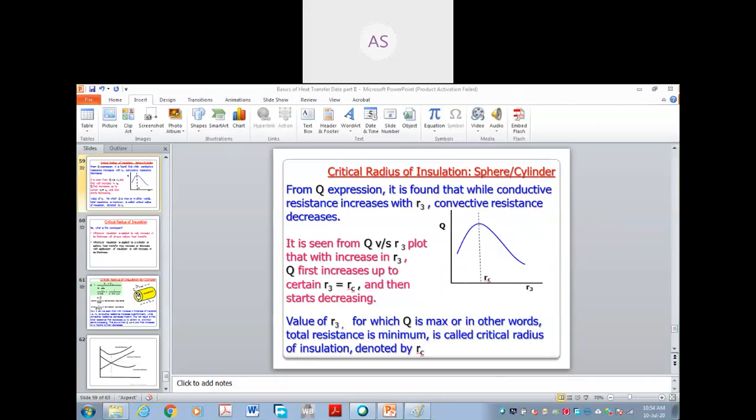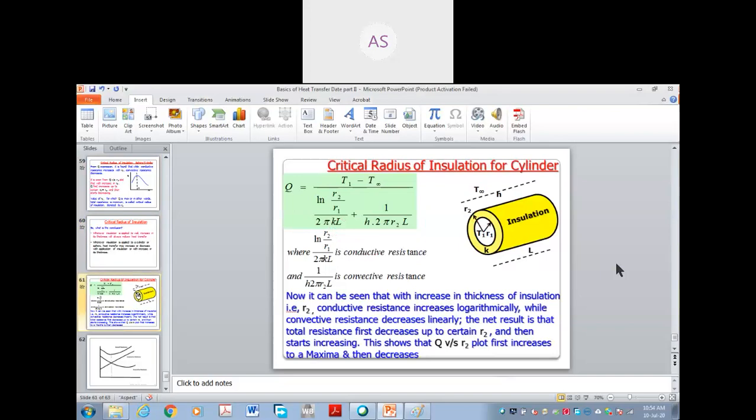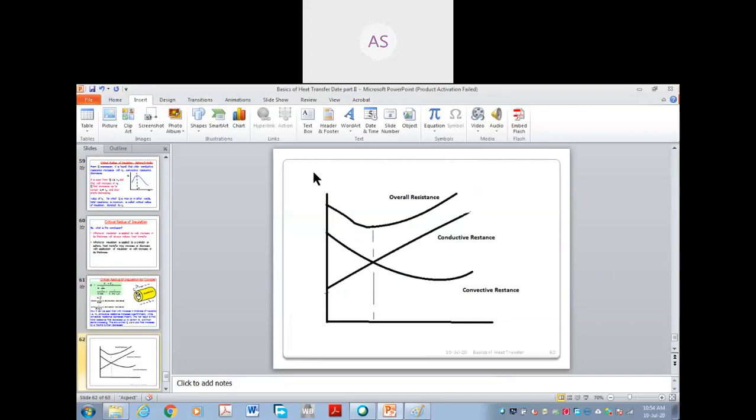Now see here, when Q will be maximum, what will be the resistance value here? I will go to the next slide. Here I will draw that curve again.